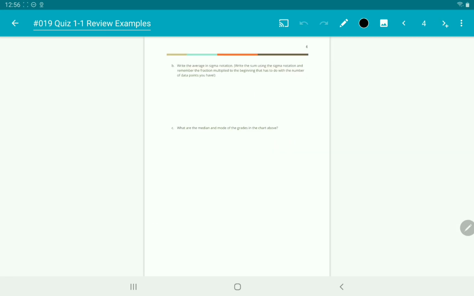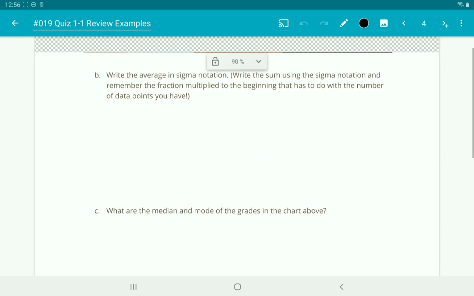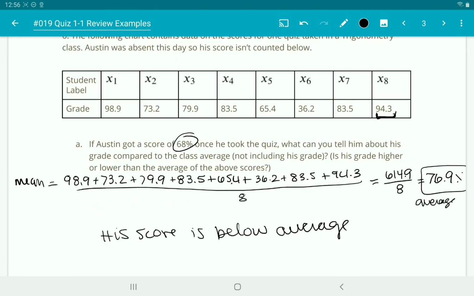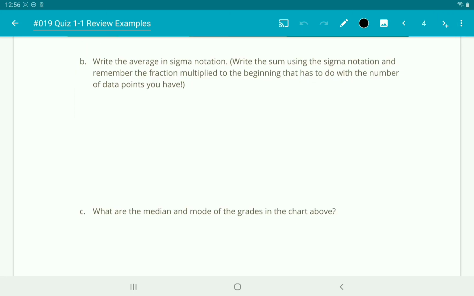So if we look at the next problem for this one, it says write the average in sigma notation. Okay, so we have x1 through x8. So we're having xi, okay, and we're going from 1 to 8. So the lowest number is 1 and the highest number is 8.